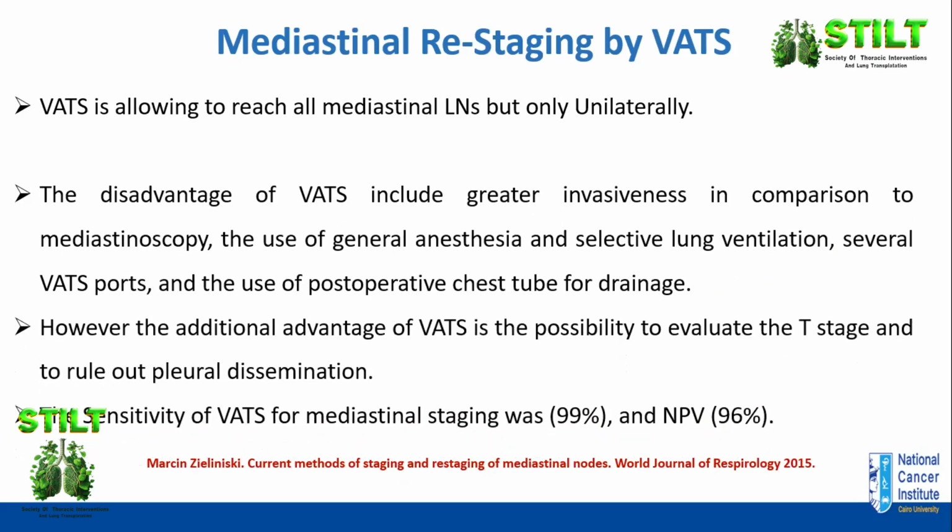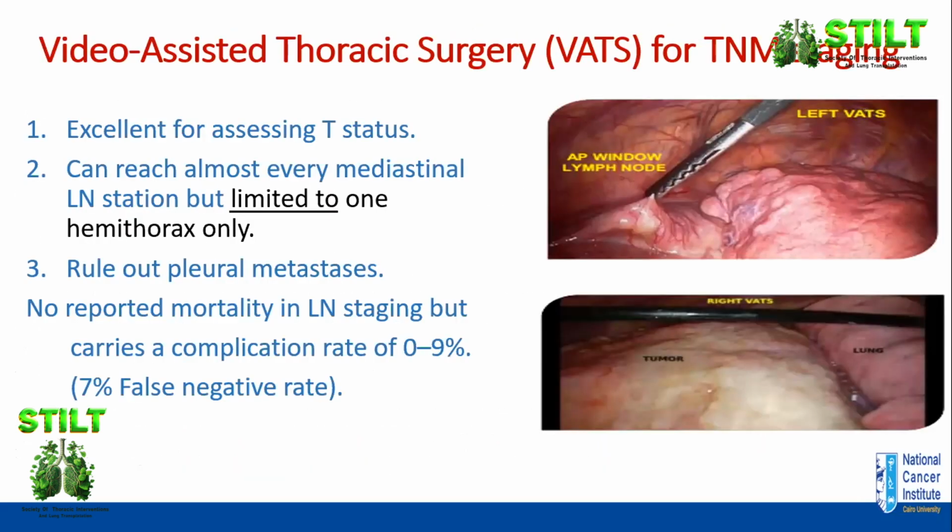However, VATS can add to the mediastinal staging by evaluating the T stage and can also exclude pleural dissemination. So VATS should be considered for specific situations: a patient with an AP window lymph node, which cannot be approached by EBUS or EUS, excluding pleural dissemination, or assessing the primary tumor. It has a false negative rate which can reach 7%.